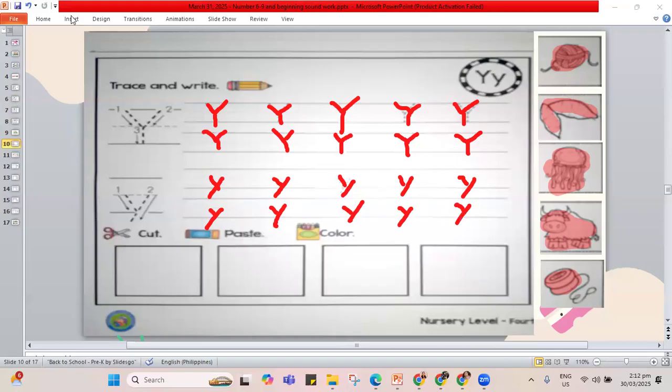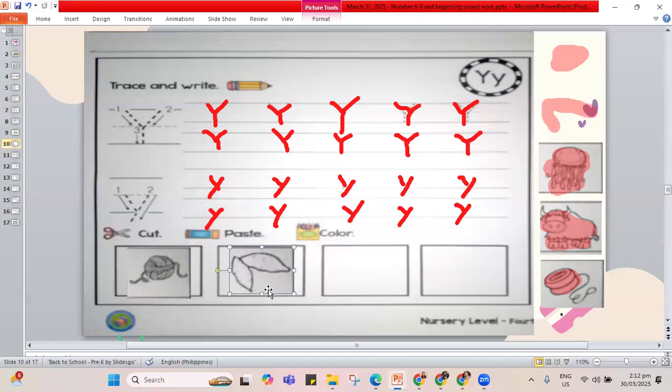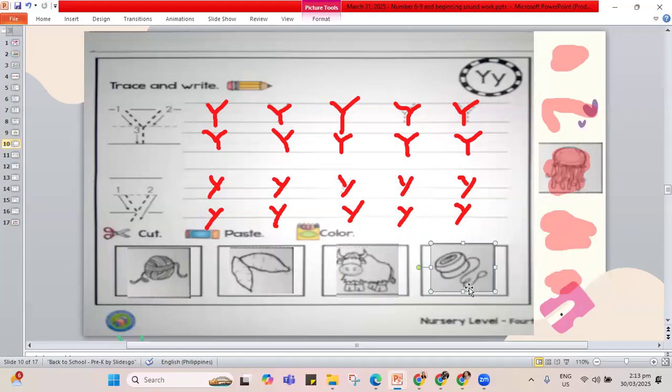Okay. Now, for your pictures, you get to paste. So, I have yarn begins with Y. Yam begins with Y. But what about jellyfish? Jellyfish doesn't go in Y, so I will put it there. But yak. Yak begins with Y. What about yo-yo? Yo-yo begins with Y.